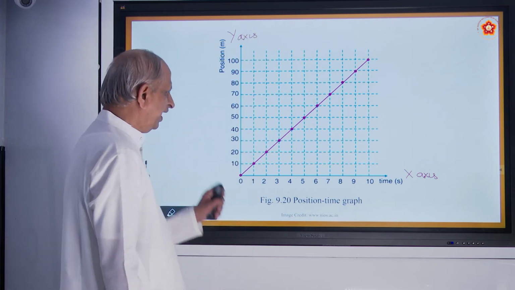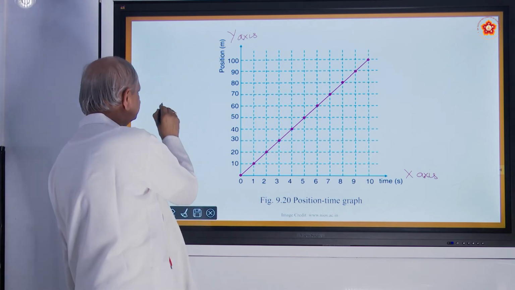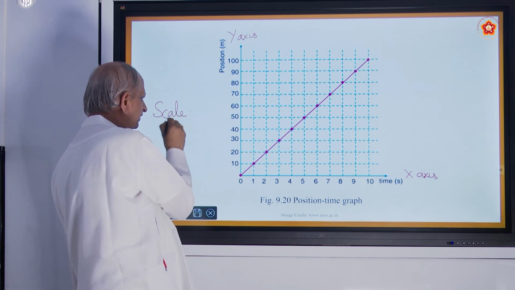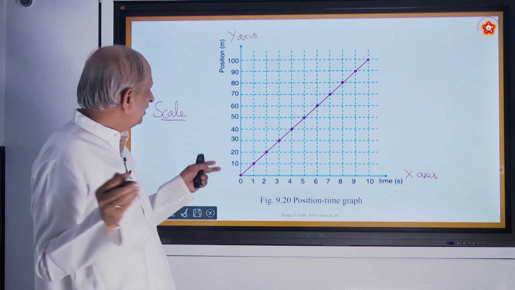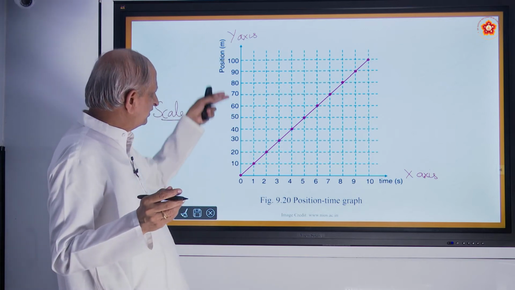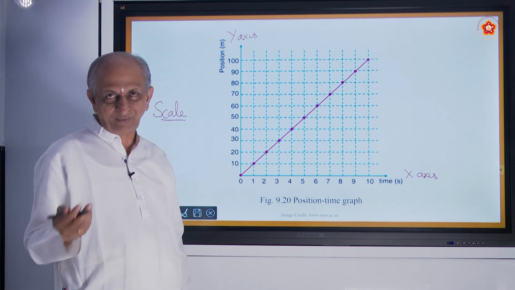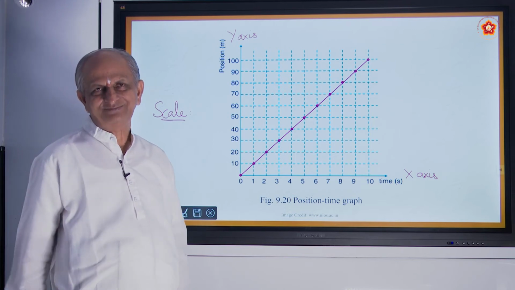To draw this graph, we want what is called a scale. Not your scale which you use for drawing a line. Here scale means, the distance in meters etc. cannot be shown in a book or paper or a board, right? We must reduce it to a small size.